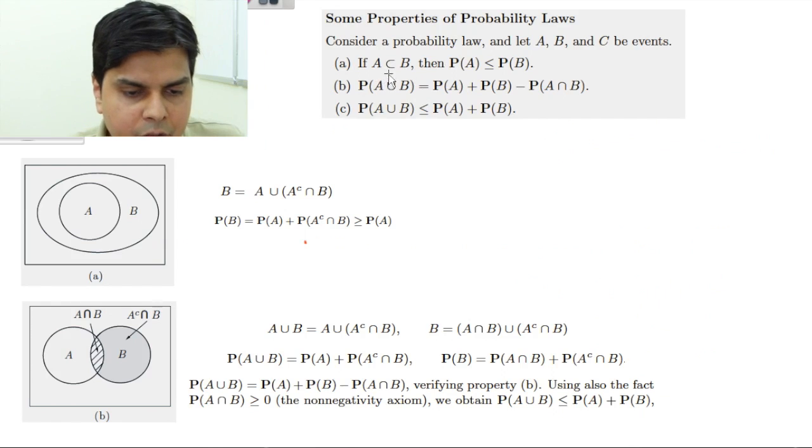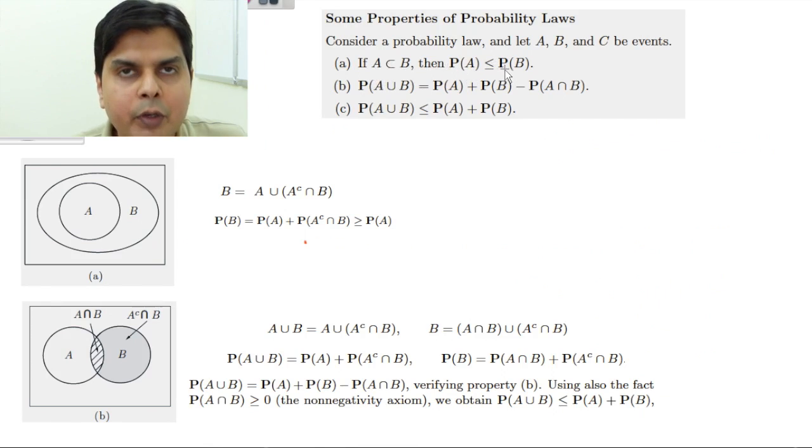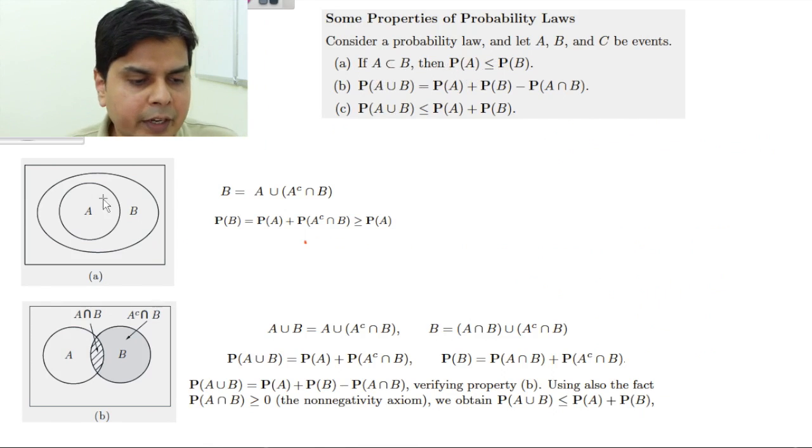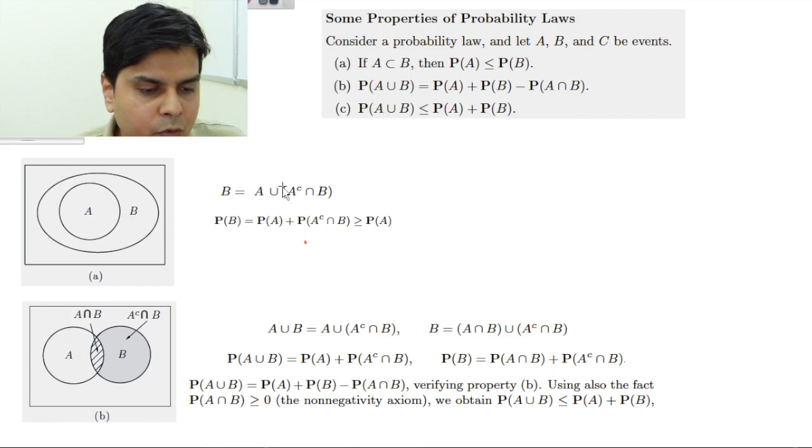What I can say is that if A is a subset of B, then P(A) will be less than or equal to P(B). Intuitively it looks very obvious, because A is a subset of B means A is smaller than B, so obviously the probability of A will be smaller than that of B. Although it is intuitively very clear, let's give a mathematical proof for it.